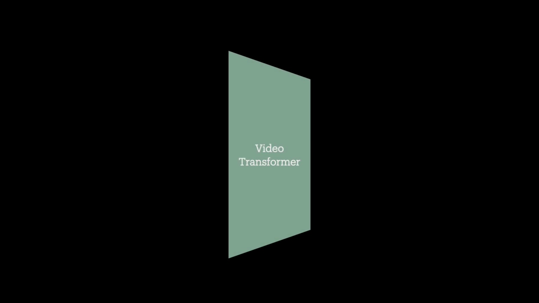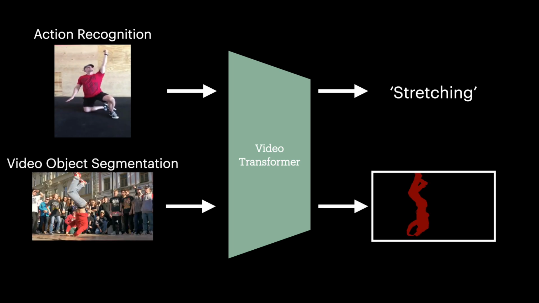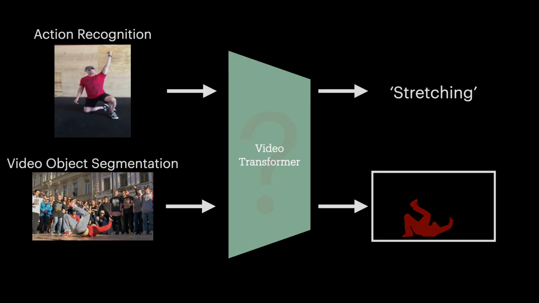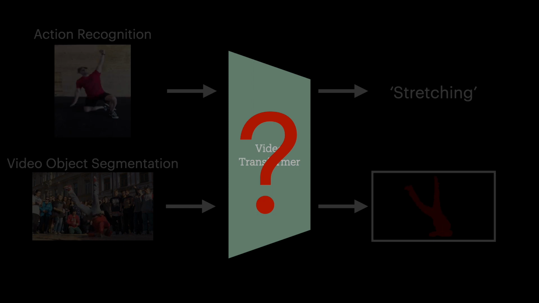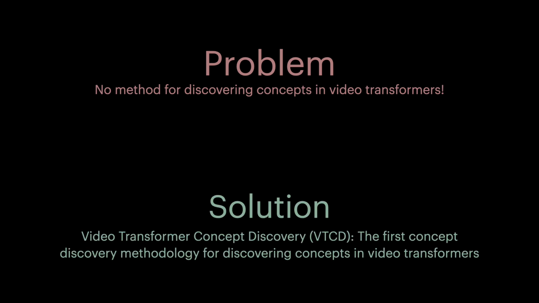Alternatively, video transformers have been shown to be very effective at different video-based tasks such as action recognition and video object segmentation, but there's a limited understanding of what concepts are captured by these models in their intermediate representations. And that brings us to the main problem. There's no existing concept discovery methodology for deep video models. Our solution is VTCD, Video Transformer Concept Discovery.